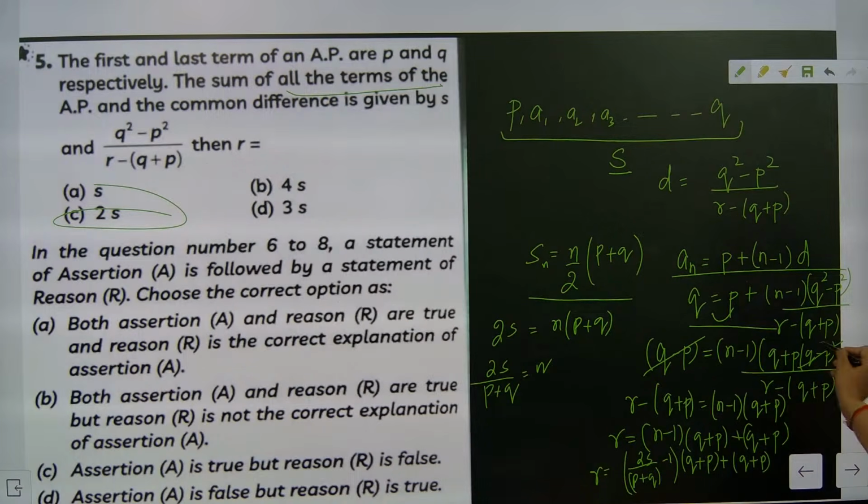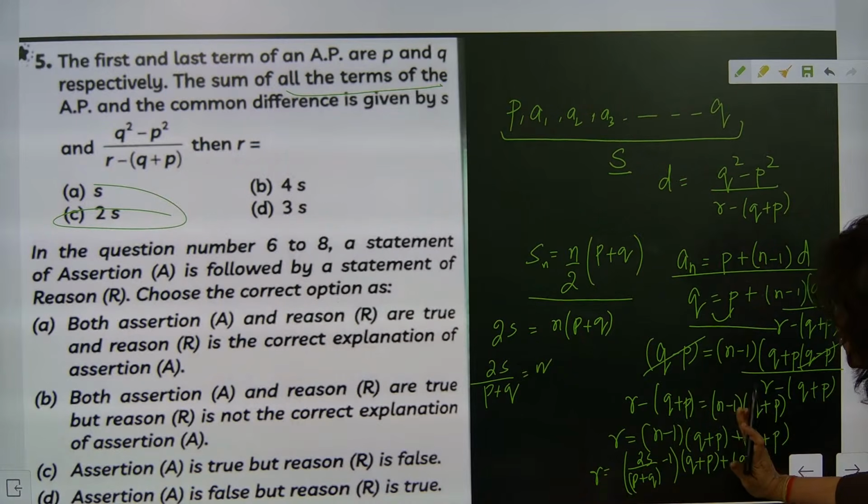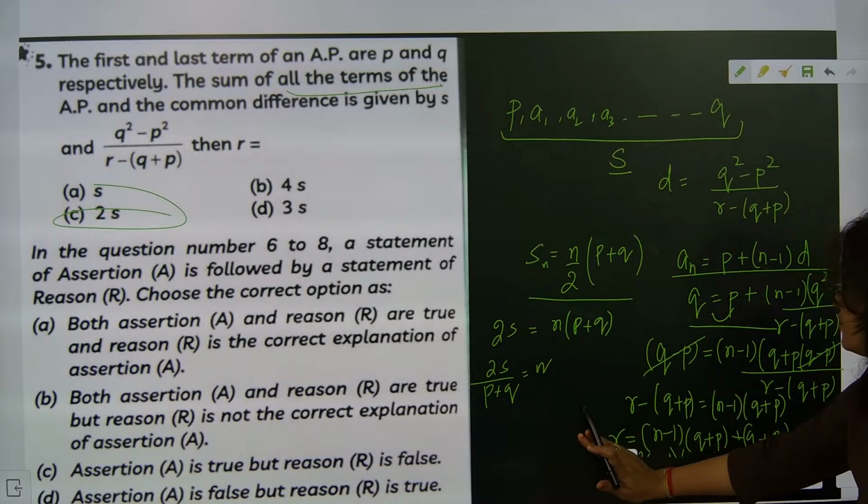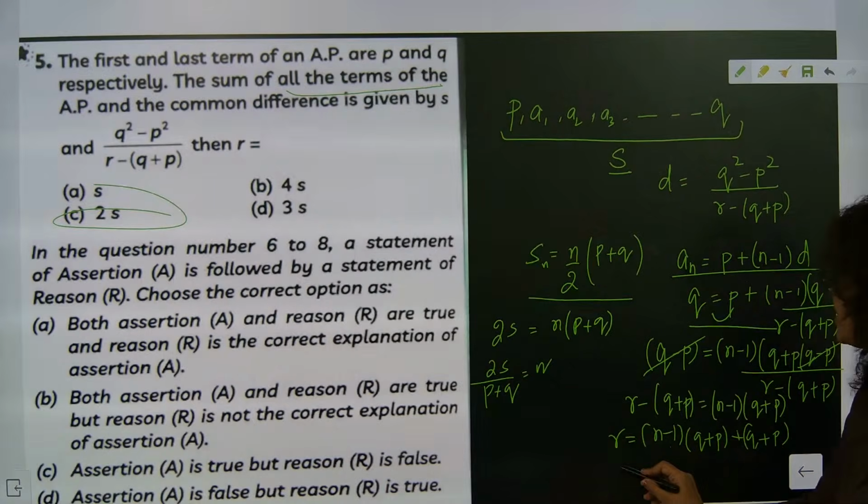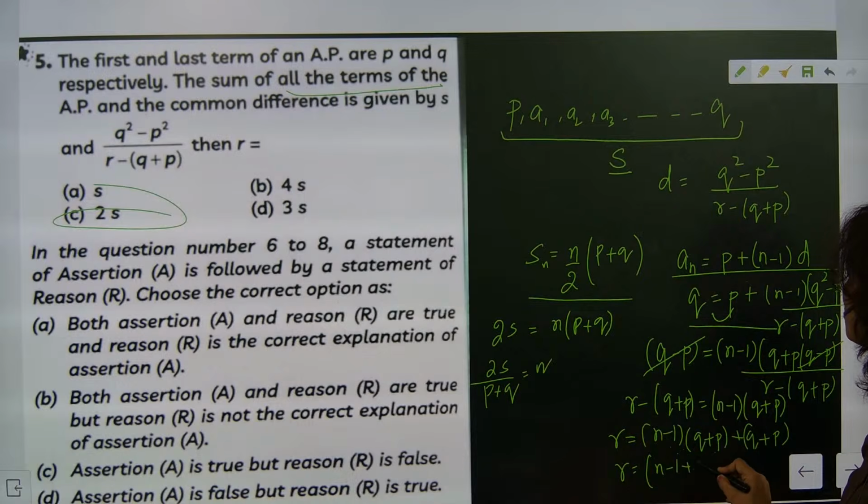r minus this part will go that side. So here q minus p first shifted, r minus p part shifted, then shifted this side. Once I have shifted, this part is coming as n minus r. If you take common, look here, I'll do it, because many people will have confusion here. r is equal to n minus 1, and this term will give you plus 1 by q plus p.